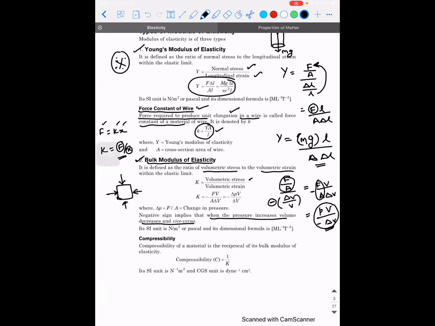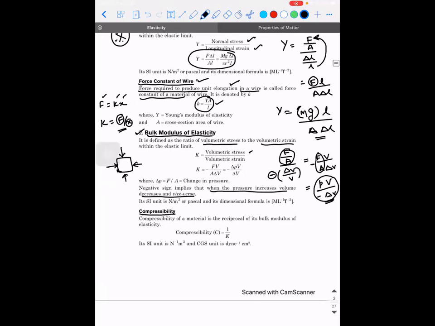Next, the reciprocal of bulk modulus is called compressibility. The reciprocal of bulk modulus is called compressibility. You can make a note of this point as well.